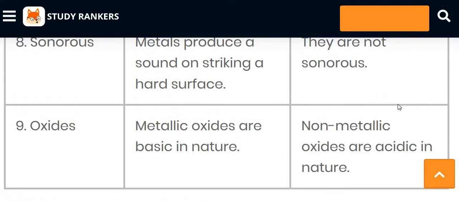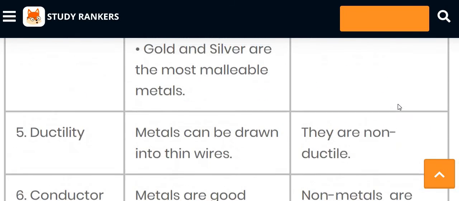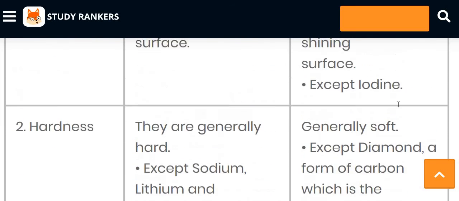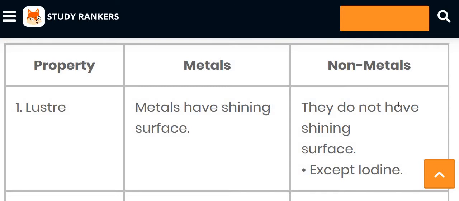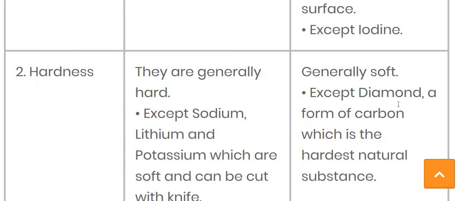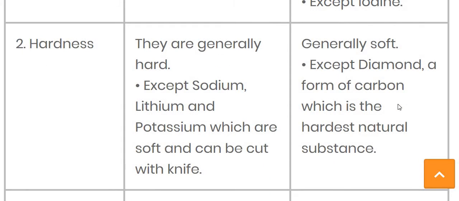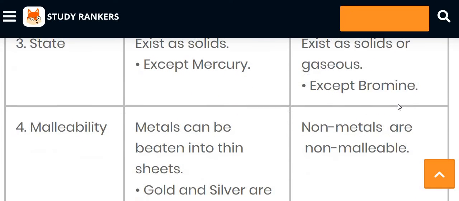Now let's revise it. In total we studied 8 characters. Lustrous: metals have a shining surface, non-metals don't possess any lustrous character, but the one exceptional case is iodine. Hardness: metals are generally hard, but the exceptional cases are sodium, potassium and lithium, which we can cut with a knife. Non-metals are generally soft, but the exceptional case is diamond.